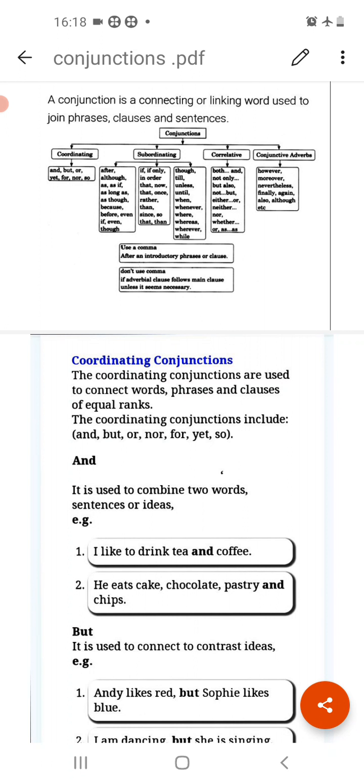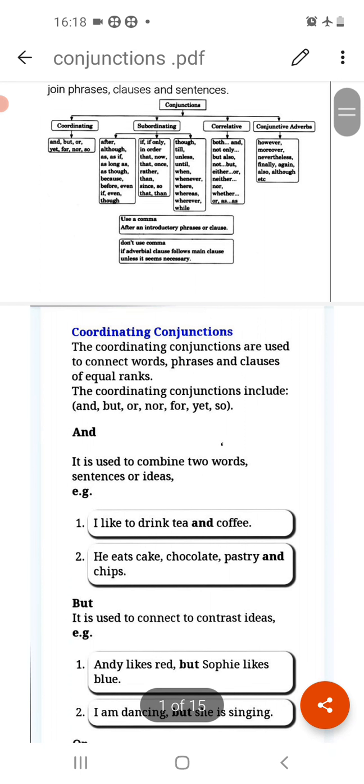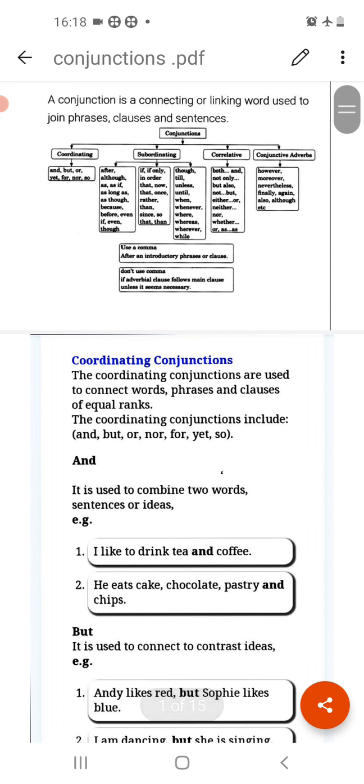Now, first of all, we should know the meaning of conjunctions. Conjunctions have many names. They are called connectors, also linking words, joining words. All these are names of conjunction. So now, what is conjunction? A conjunction is a connecting or linking word used to join phrases, clauses or sentences.